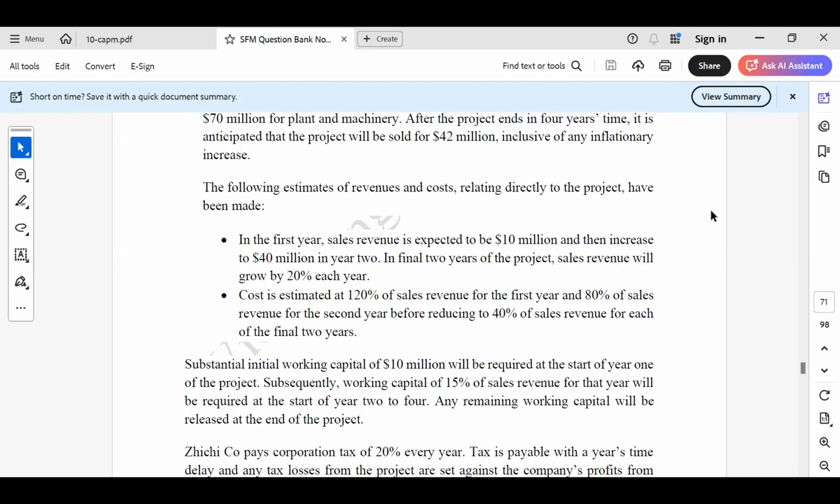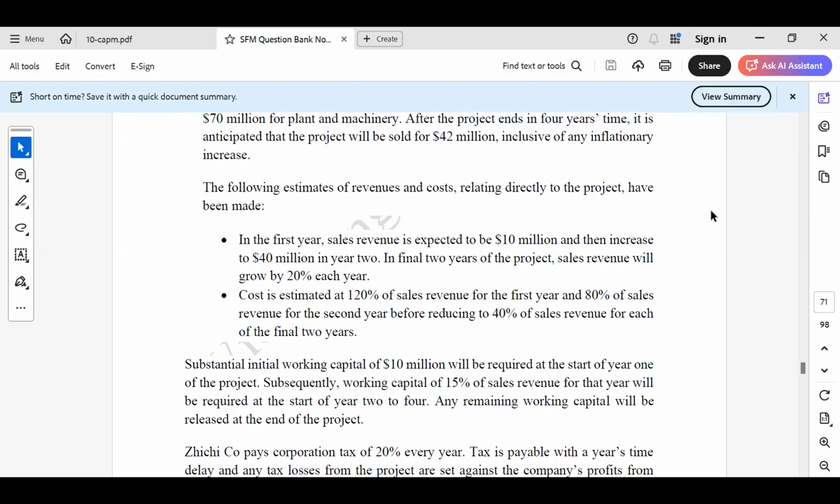Substantial initial working capital of $10 million will be required at the start of year 1 of the project. Subsequently, working capital of 15% of sales revenue for that year will be required at the start of years 2 to 4. Any remaining working capital will be released at the end of the project.